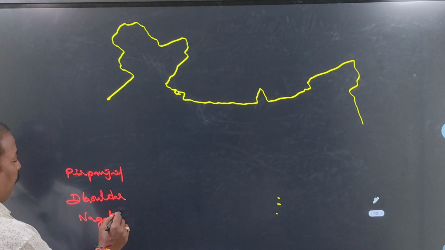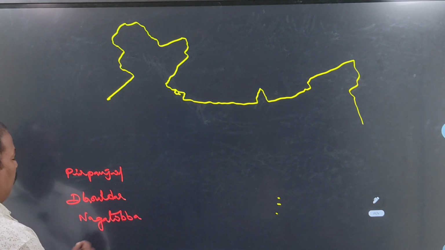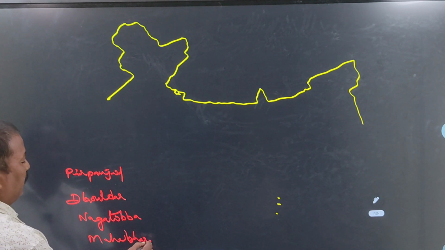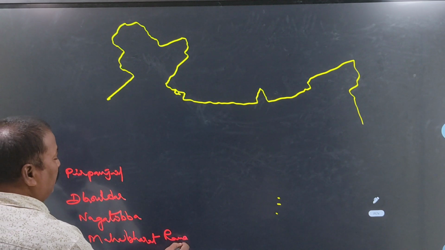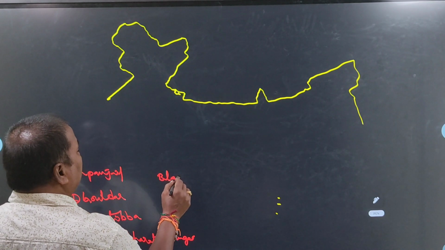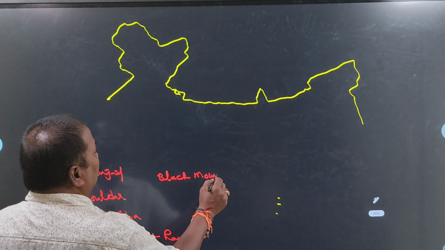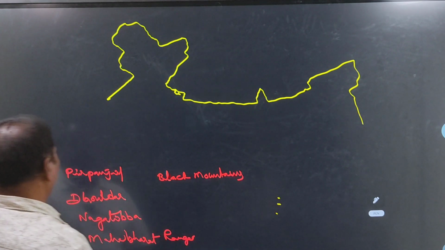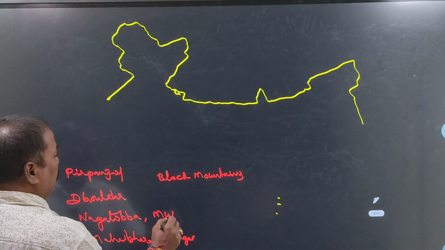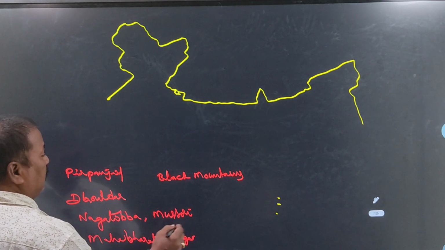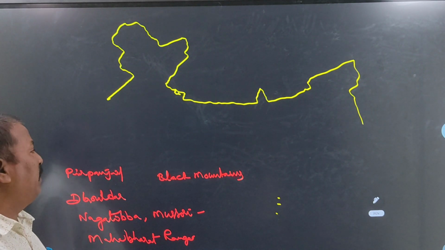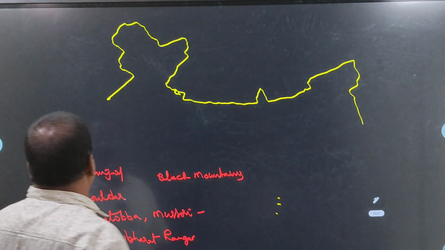Next, Nag Tibba. Next, Mahabharat ranges. Next, Black Mountains. Nag Tibba and Mussoorie are two important ranges in Uttarakhand. These are the main important mountain ranges in the Middle Himalayas or Himachal. We will explain one by one.